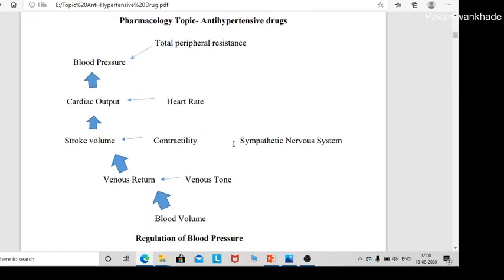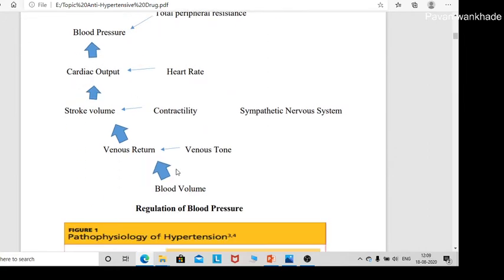Now we will see the regulation of blood pressure. Blood pressure is regulated by this mechanism. If there is an increase in the blood volume, then there is an increase in the venous return. Venous return means the blood from the superior vena cava and the inferior vena cava is returned to the heart.